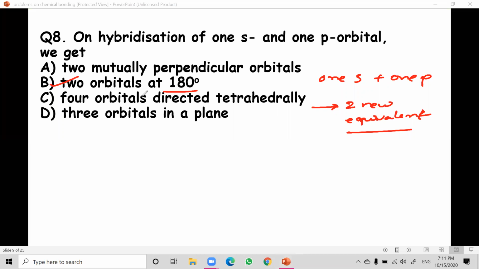Only two new equivalent orbitals, and these two orbitals are at 180 degrees, so we can take the shape as linear, because all sp hybridized molecules undergo what type of shape? Linear shape. Linear shape is a straight line.